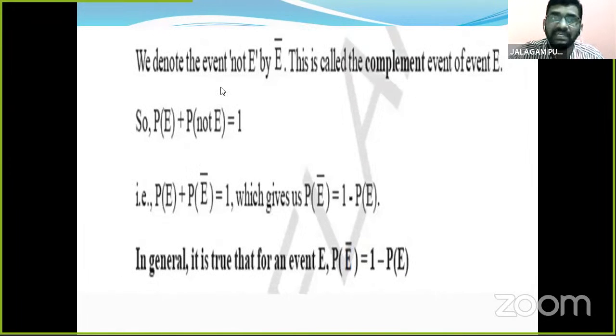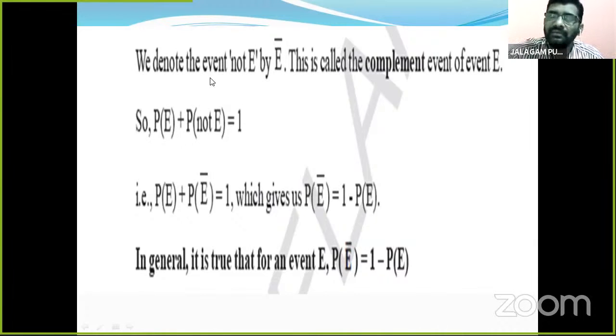Next, we denote the event not E by E bar. A line is there on the top of E. So we read it as not E or E bar. This is called the complement event of event E. E bar is the complement event of E. We write it like this, with a bar on the top of E.